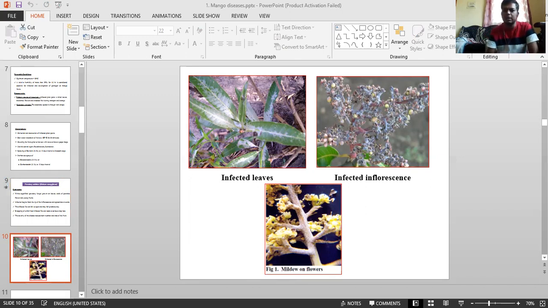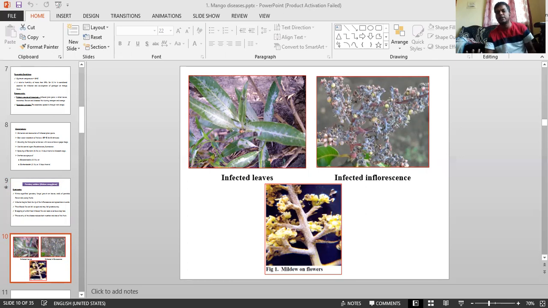Infection starts from the inflorescence and spreads downward, covering the other parts of the flower axis, tender leaves and stem, and causes twisting, curling and defoliation of those parts, especially infected floral parts. This is a major thing. Infected floral parts are severely damaged and drop off.